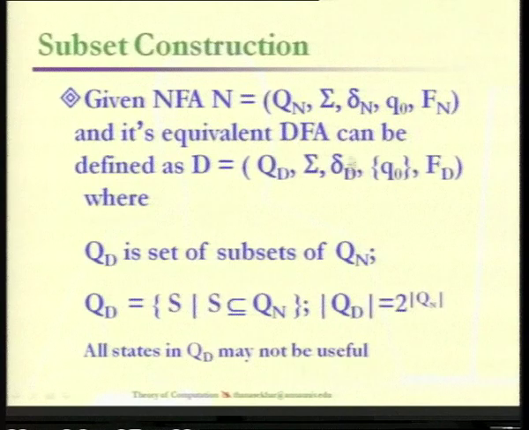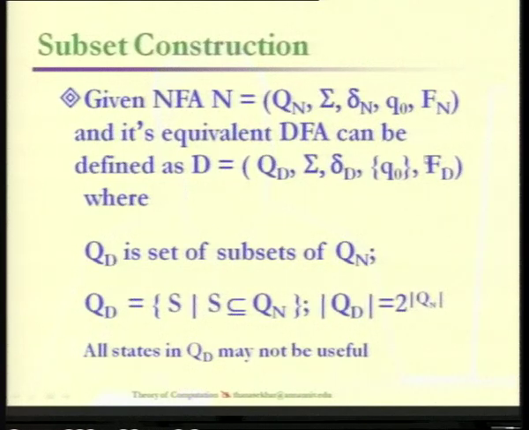So this del d must be derived in terms of this del n. And the fourth component is the starting state of the deterministic finite automata. There is only one starting state available in the given NFA, and the same state is going to be used as the starting state for the deterministic finite automata also. The reason why we have it inside the set bracket is that the DFA states obtained from this NFA are all subsets of the power set of this Qn. So Q naught is also going to be a subset of the power set of Qn. So we use the representation that every state available in the deterministic finite automata equivalent for this NFA must be written inside the subset, that is, set bracket.